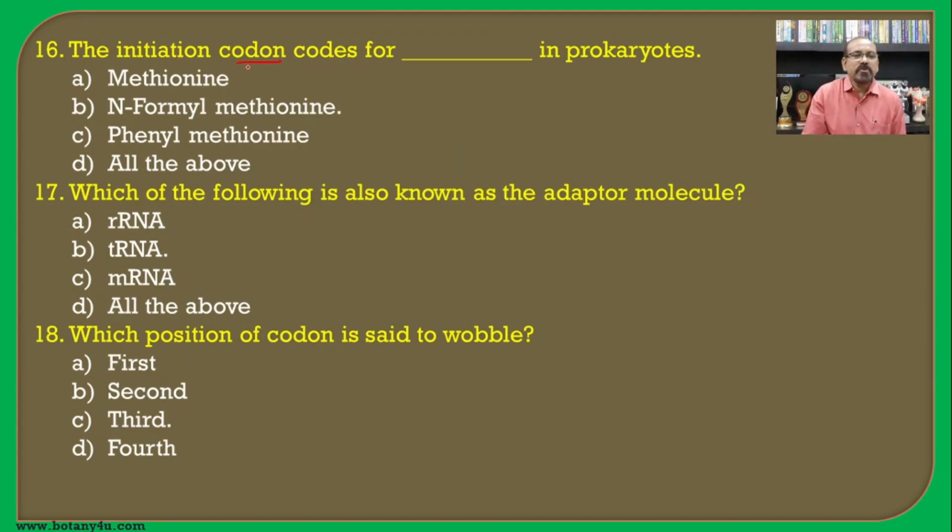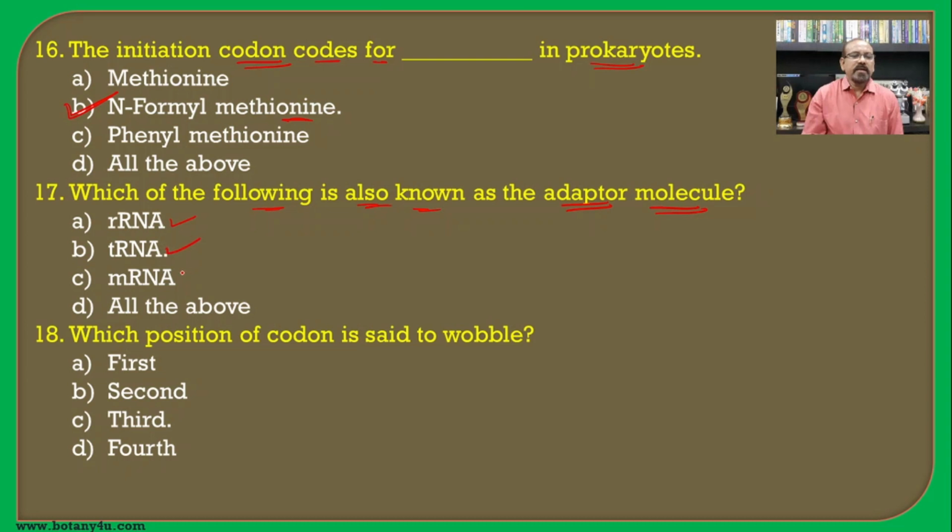The initiation codon codes for what in prokaryotes? There is only a difference between prokaryotes and eukaryotes in specifying the first amino acid in protein synthesis. In eukaryotes it is methionine, while in prokaryotes it is N-formyl methionine, and hence it is the answer for the prokaryotes. Then which of the following is also known as adapter molecule?